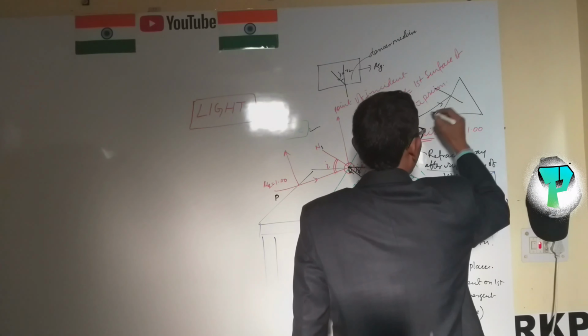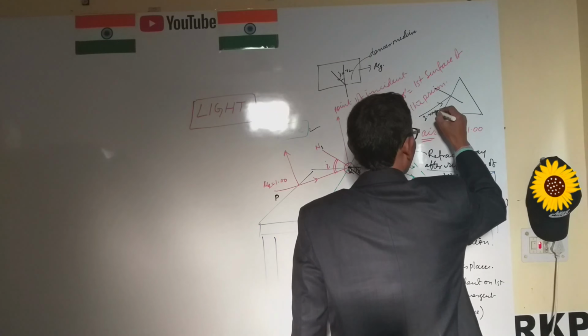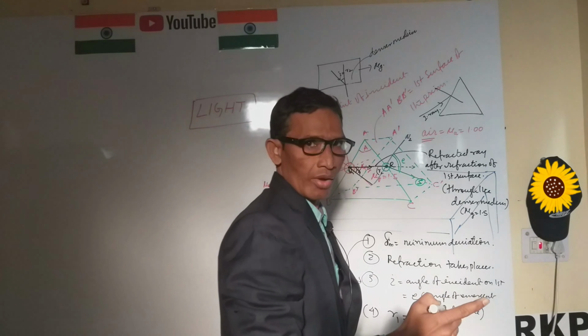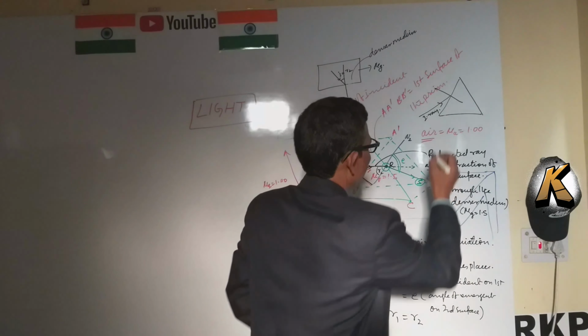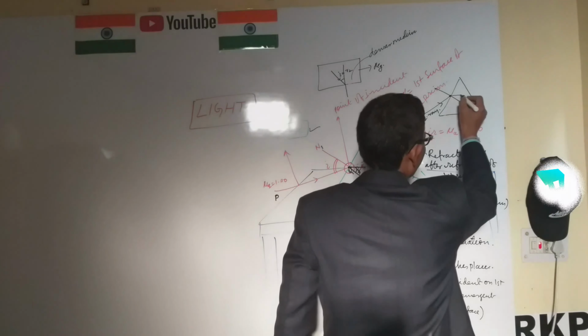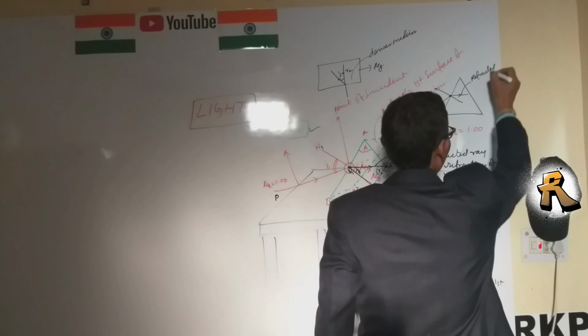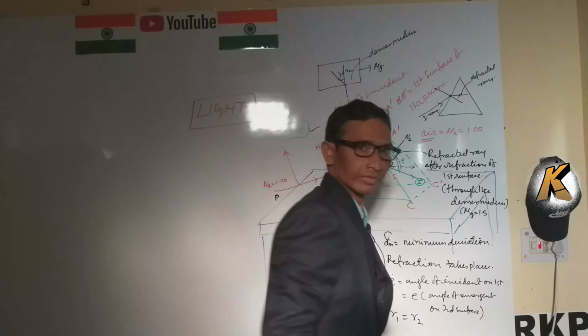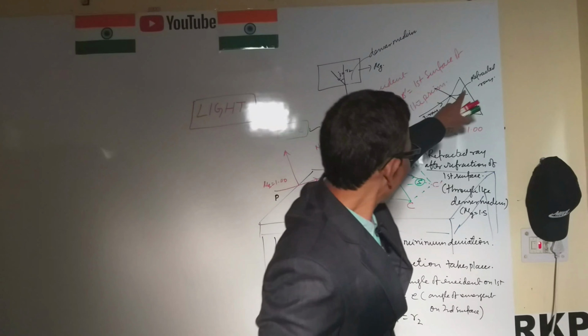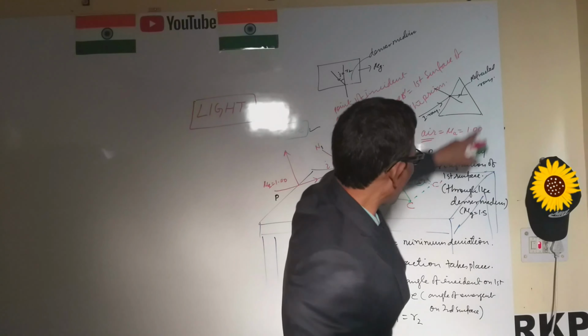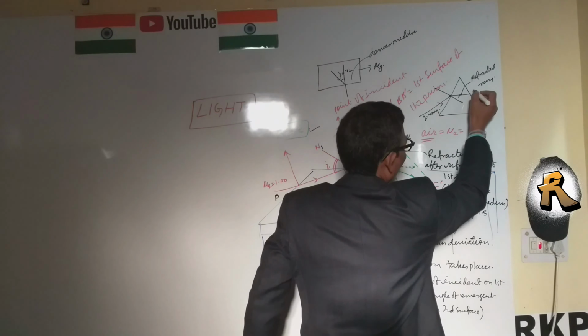This is called the incident ray. When it is incident on the first surface, refraction takes place. This is called the refracted ray, and it is the reflected ray here for the second surface.